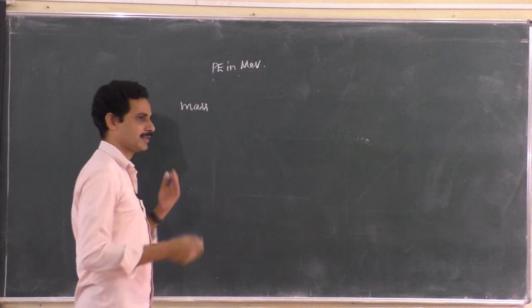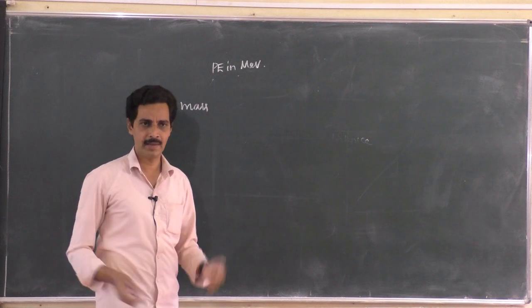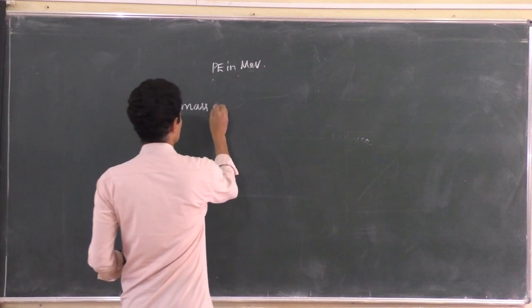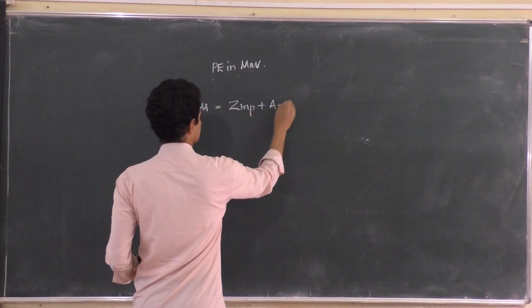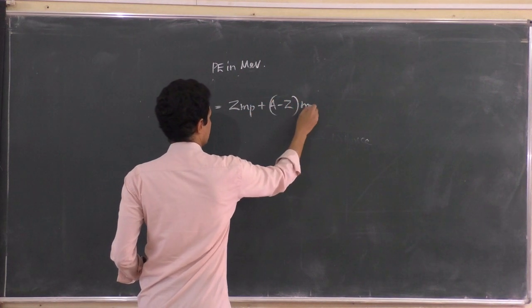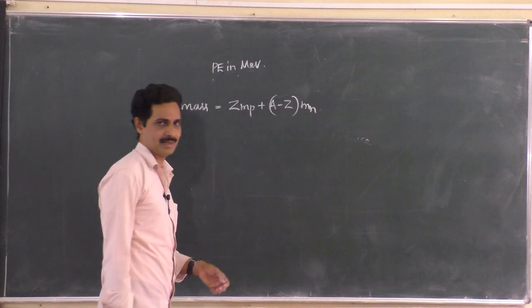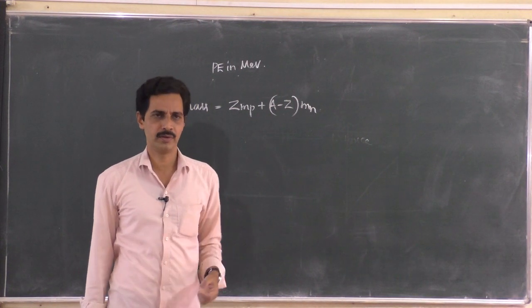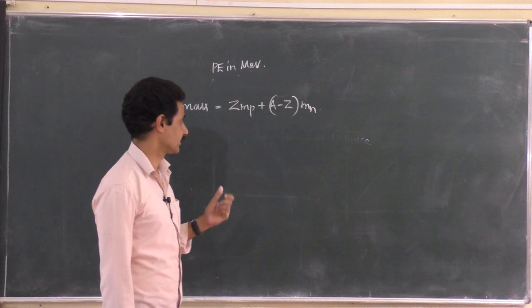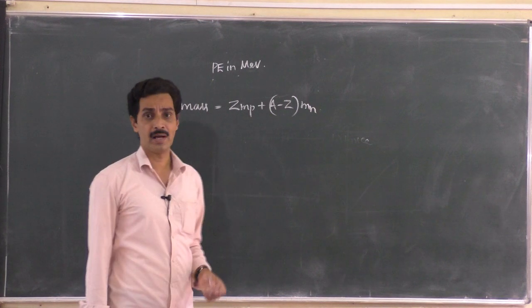So, I will take the mass of a proton as mp and the mass of a neutron as mn. Then the mass of the nucleus is Z into the mass of proton plus (A minus Z) into the mass of neutron, correct? Because the number of neutrons is A minus Z. We don't have a separate number indicating the number of neutrons. A minus Z represents the number of neutrons. Now this should have been the mass of the nucleus.